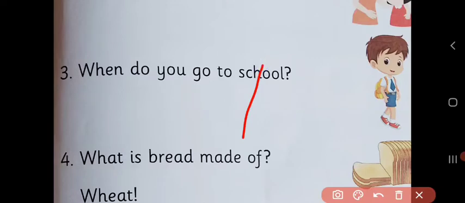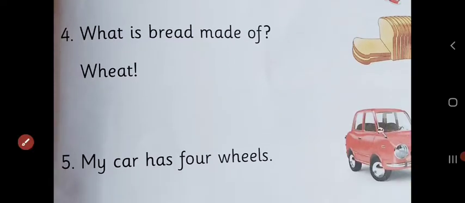Number 4. What is bread made of? We'll repeat. What is bread made of? Can you see picture of bread here? Yes. And here wheat. We'll repeat again.